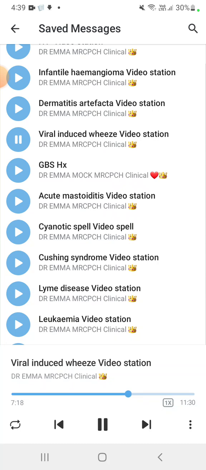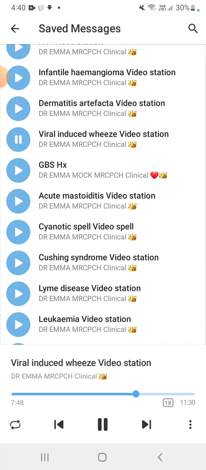Major criteria are parent history of asthma, doctor-diagnosed atopic dermatitis, and sensitivity to allergens as determined by the physician through a positive skin test or blood test to allergens such as trees, grasses, weeds, molds, or dust. Minor criteria are blood eosinophils more than 4%, wheezing unrelated to colds, doctor-diagnosed allergic rhinitis, and allergy to milk, egg, and peanut.